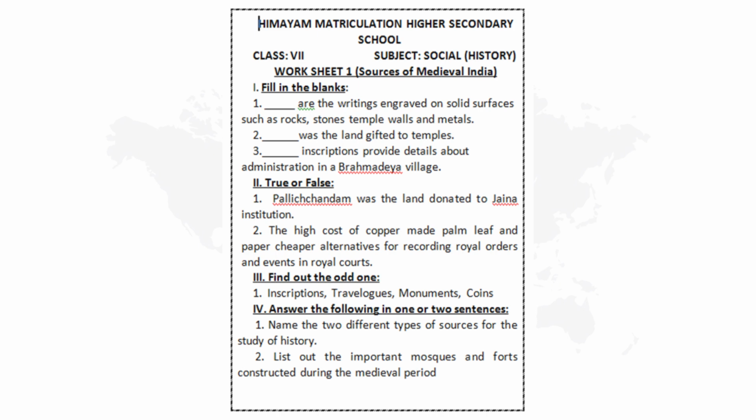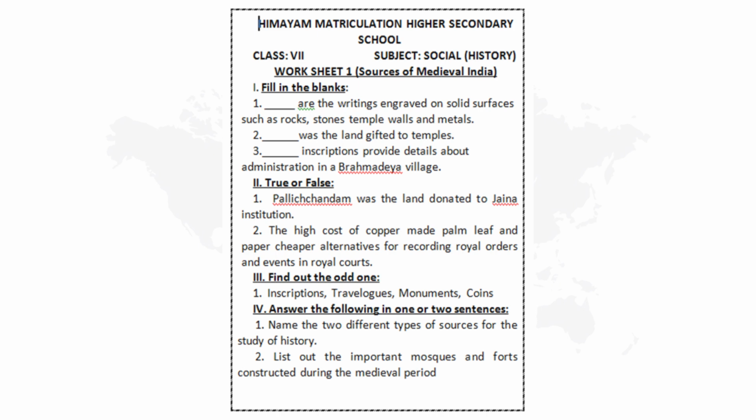Good. Next one is true or false. First question, Pallichandam was the land donated to a Jaina institution. You have to say whether it is true or false. Good. The second question is, the high cost of copper made palm leaf and paper cheaper alternatives for recording royal orders and events in royal courts. Very good. So you know the true or false also. The third question is, find the odd one out. First one is inscriptions, travelogues, monuments and coins. You have to select which one is the odd one out.